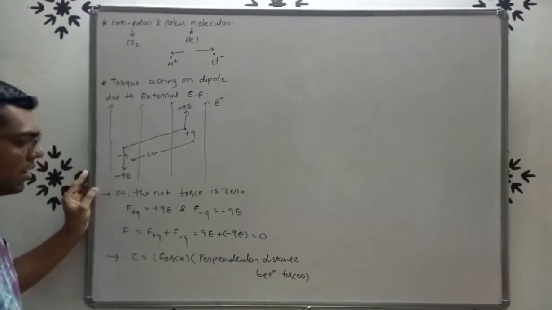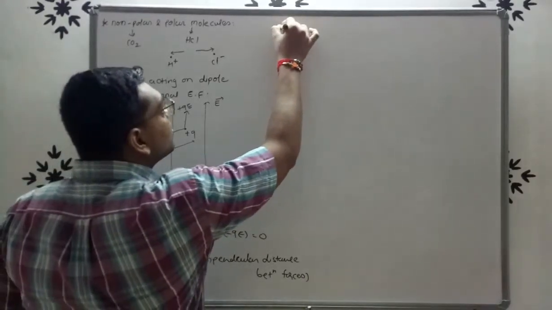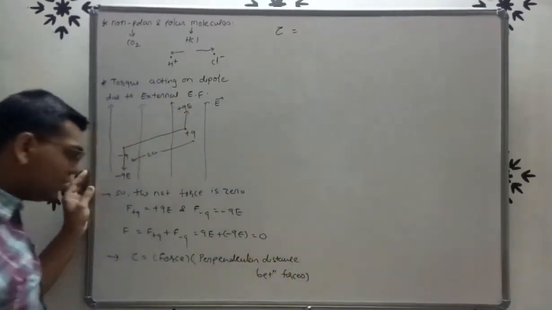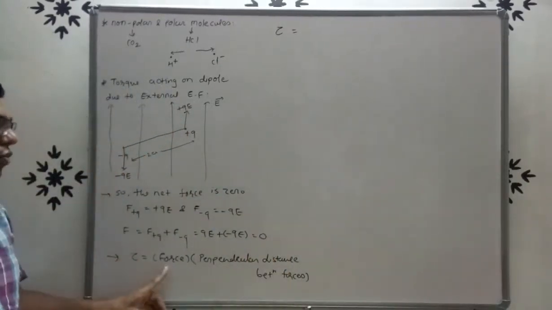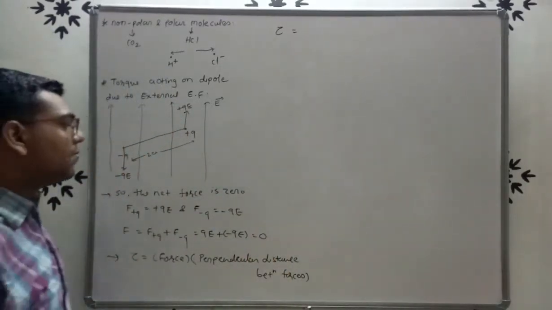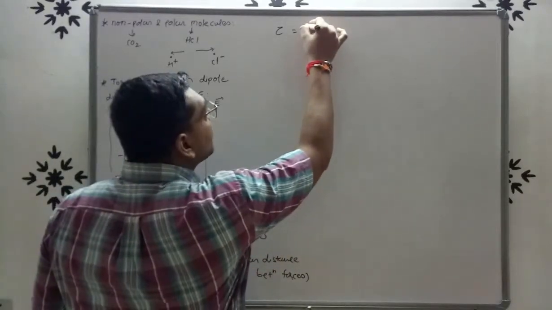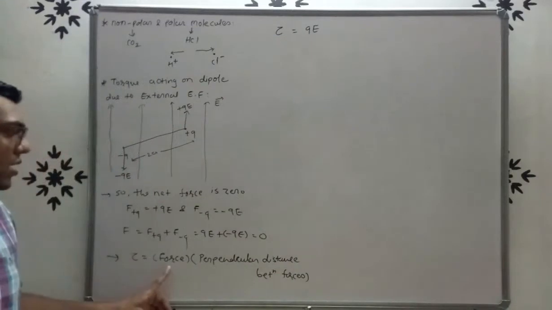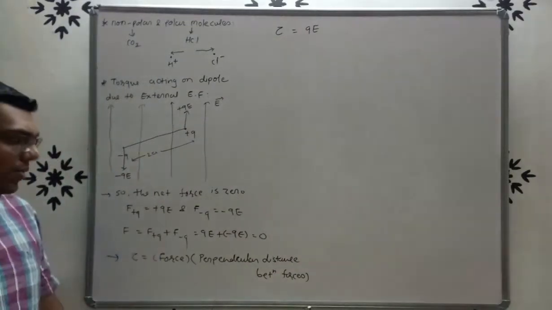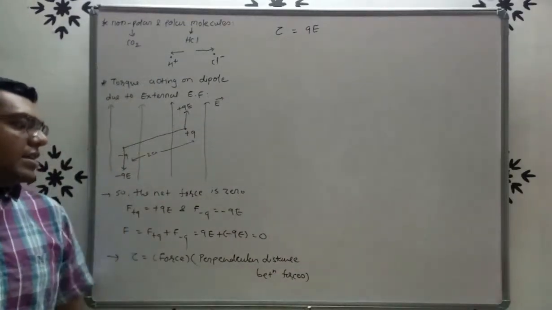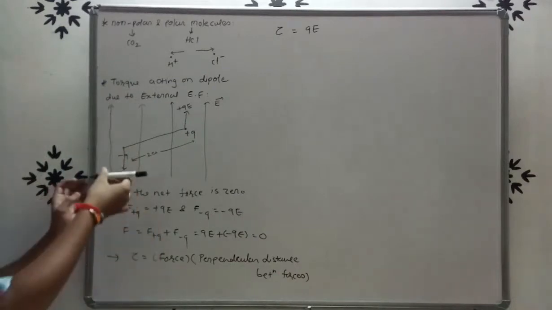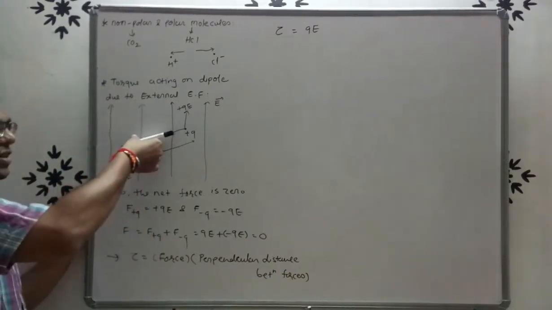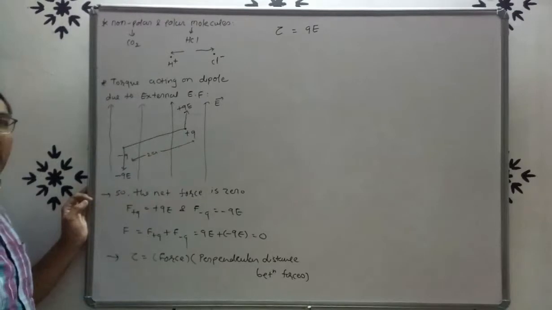So here torque tau is equal to force. The force is F, or we can say F is equal to QE, right? And the perpendicular distance between the forces is 2a sin theta, right?